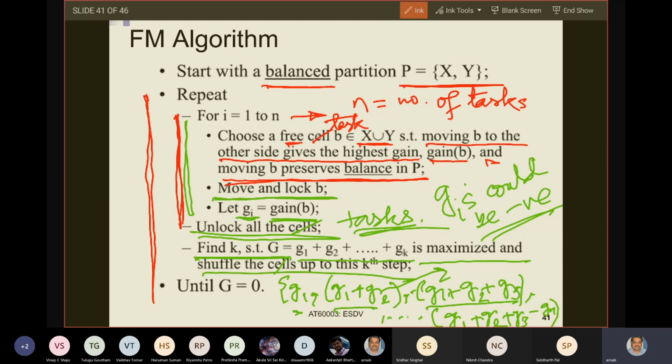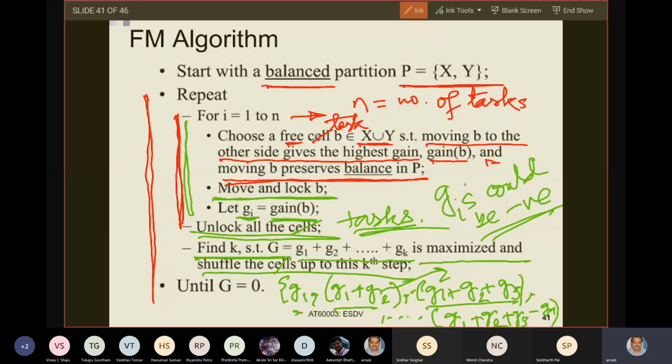So you also have to appreciate that whatever partition you had as the initial one before the for loop, after you have ended the for loop, you will get a better partition. The final partition will always be better than the initial one, because capital G finally will be some positive value. Because if capital G is negative, you will not take that partition at all and the algorithm will stop.